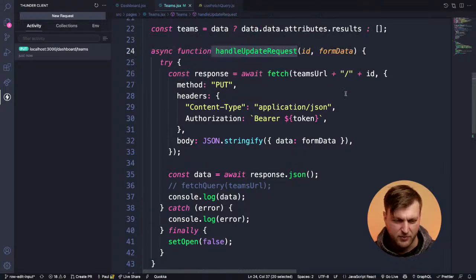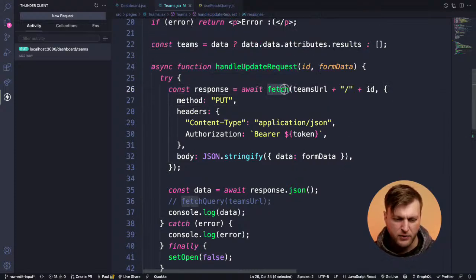The table just gets a little bit complex, but at the end of the day, all we're doing is making a simple fetch request. We're passing the URL with the ID that we want to change, and that ID we get from the form. We also pass the form data. We make a put request. We have our header options, make sure that we put our token for authorized request, and then we put our item in the body.